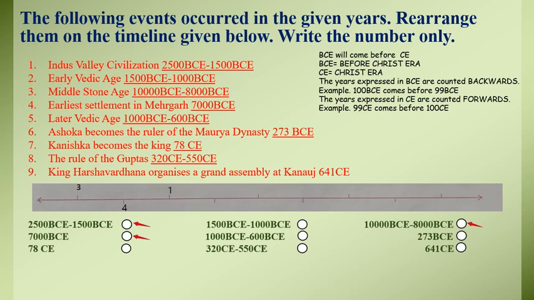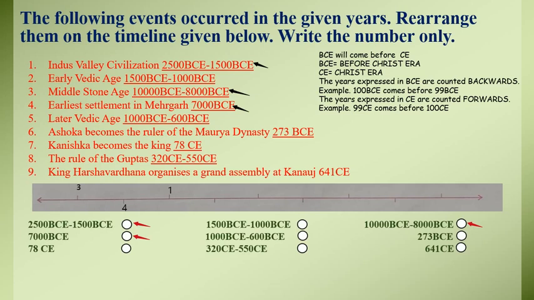So we are clear with 3 of the numbers: point number 4, point number 3 and point number 1. Moving on to the next one.